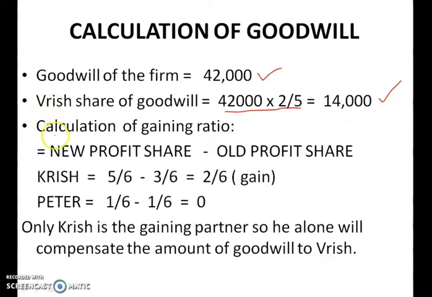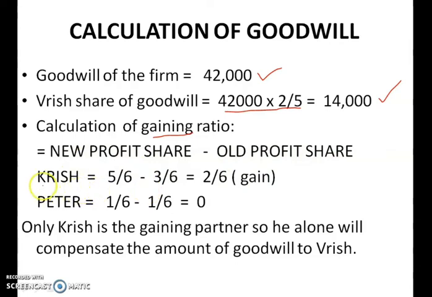Now he will receive that in the gaining ratio. So the remaining partners will compensate this amount of 14,000 in their gaining ratio. Let us see who is gaining from the retirement of Vrish. For calculating gaining ratio, the formula is new profit share minus old profit share.